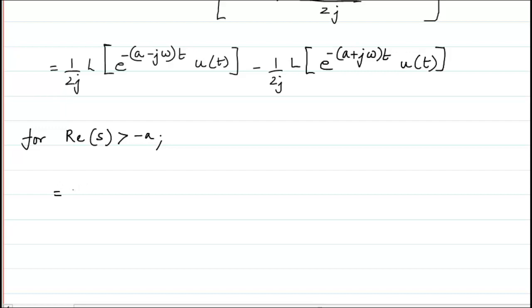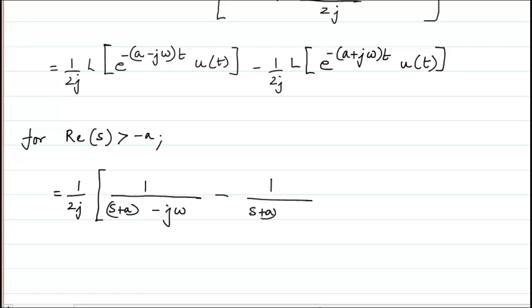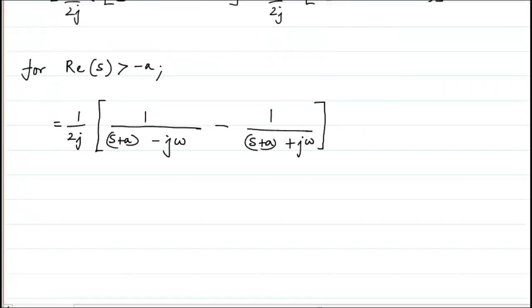It comes out to be 1 by 2j, taking 1 by 2j as common. For the first one, it will come out to be 1 divided by s plus a minus j omega, and for the second function I will write minus 1 divided by s plus a plus j omega.